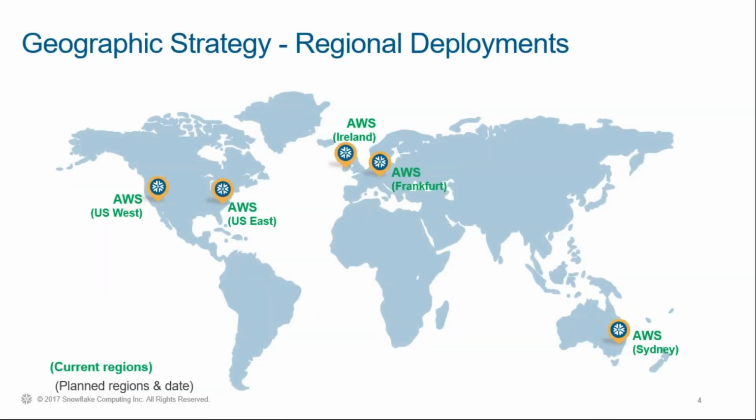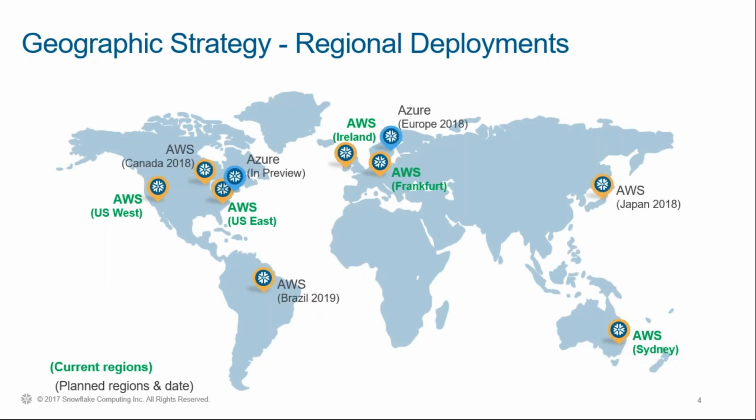In terms of our geographical strategy, we are deployed in these AWS regions for the time being. So a couple of locations in Europe there, in Ireland and Frankfurt. We're growing that rapidly based on customer demand. And you'll see Azure in there. We're also crossing clouds to deploy in the Azure cloud as well there.